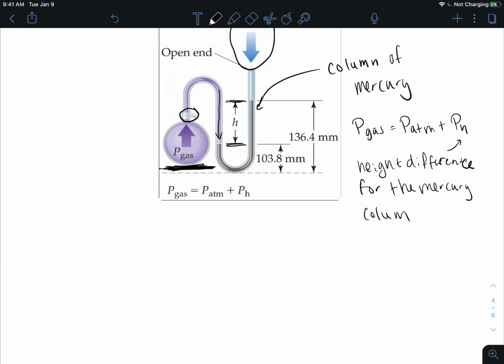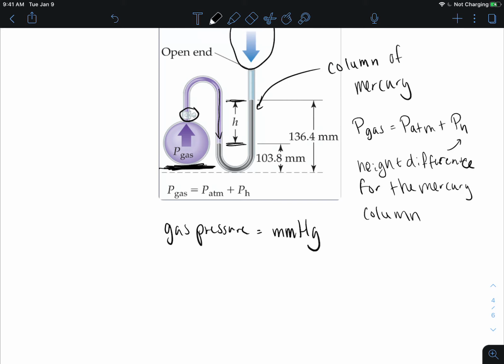And that is going to be measured in millimeters. So gas pressure is measured in millimeters of mercury when using a manometer.